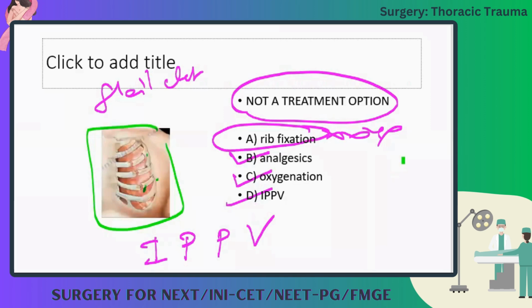See, suppose this is the lung. This is the rib. Because this rib has been damaged, the lung has collapsed. If you give positive pressure ventilation, the lung will expand and it will act as a splint here. So the fractured segment will remain there only. After some time it will form callus and it will heal on its own. There is no need to repair the ribs.